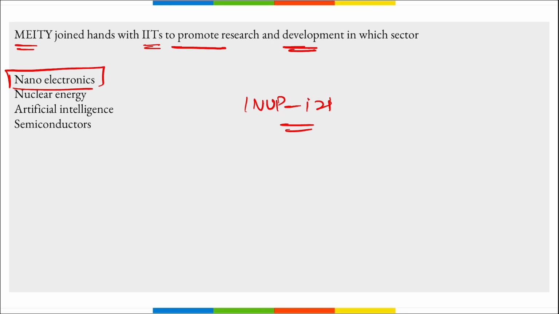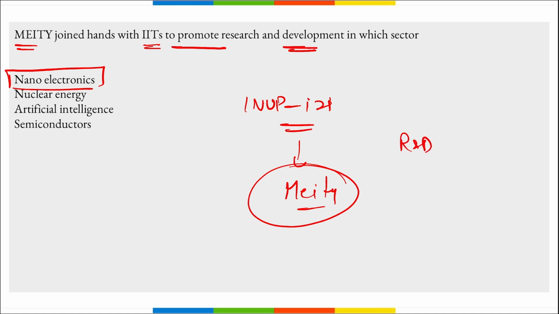That is Indian Nanoelectronics Users Program, Idea to Innovate. This is a flagship program that was initiated and funded by which ministry? Ministry of Electronics, Information and Technology. Correct? It is being implemented at the Centers of Excellence in Nanoelectronics, that is at IISc Bangalore, IIT Bombay, IIT Delhi, IIT Kharagpur, IIT Guwahati, IIT Madras, and they have provided various research and development opportunities to communities there also.